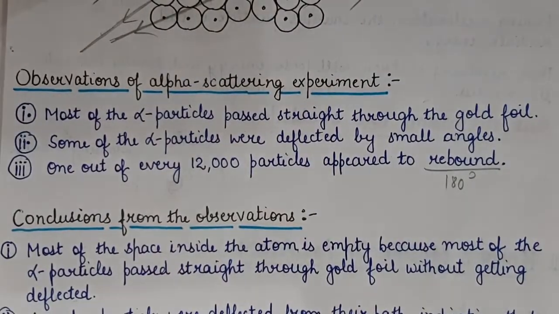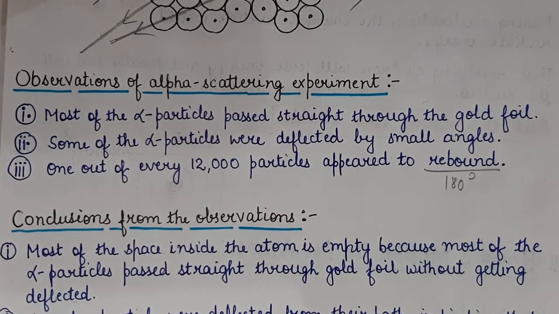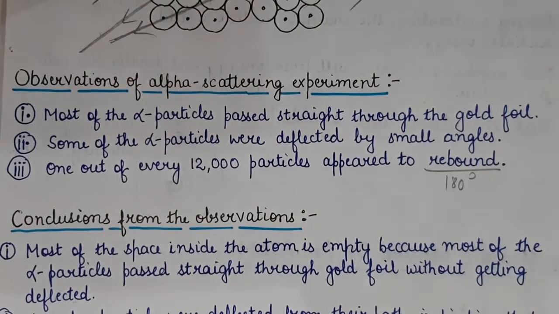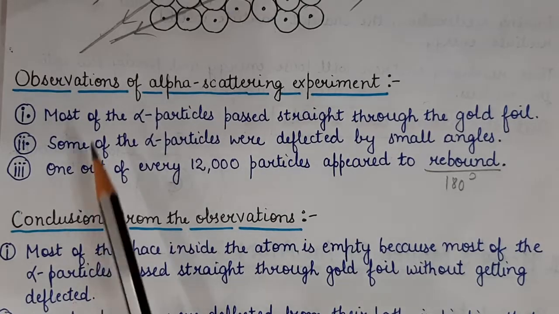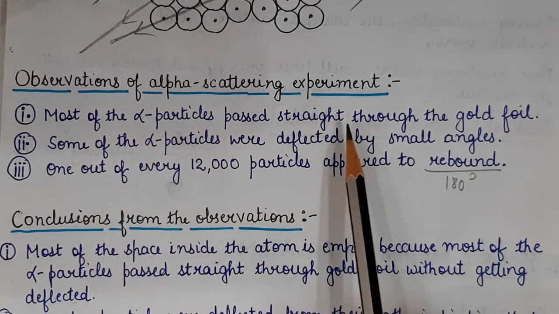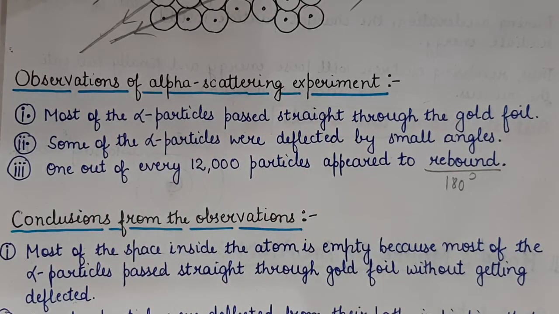Conclusion number 1 is, most of the space inside the atom is empty. Why? Because most of the alpha particles passed straight through the gold foil without getting deflected. How? Let us see. If something is passing straight, there should be some space inside.